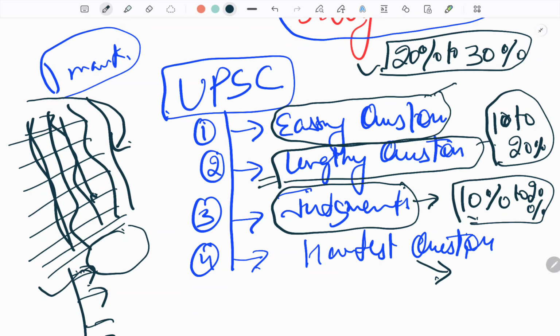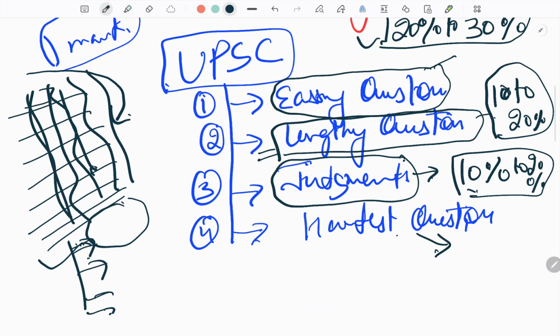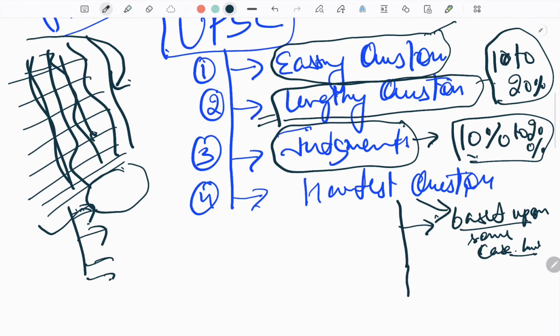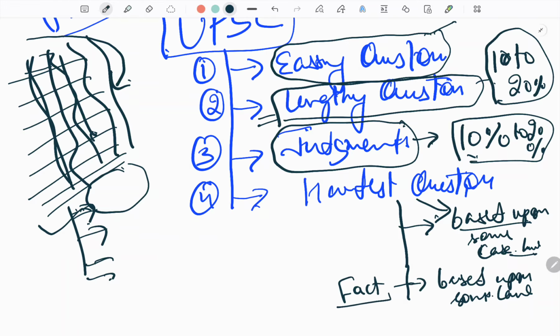Hard questions may be divided into 2 parts: those based upon some case law or some law, and those based upon facts.